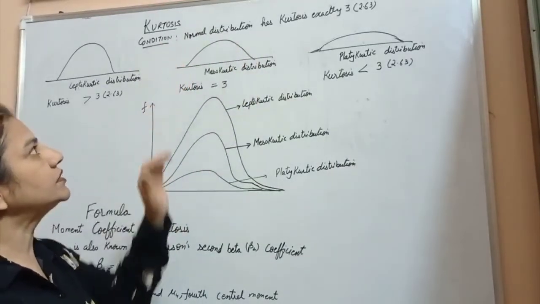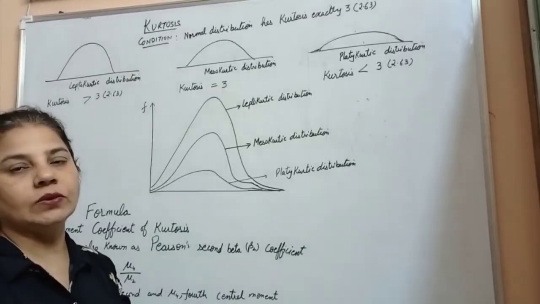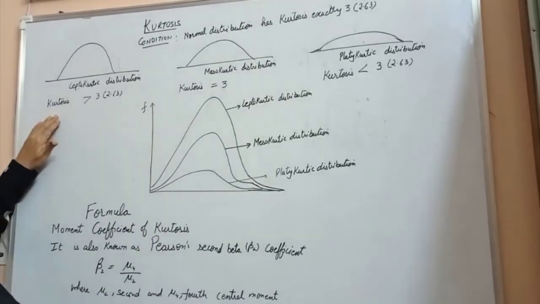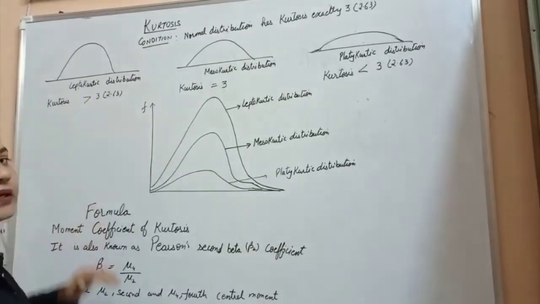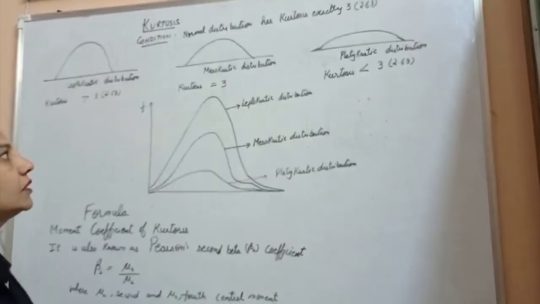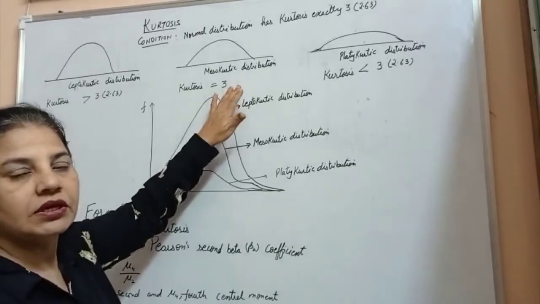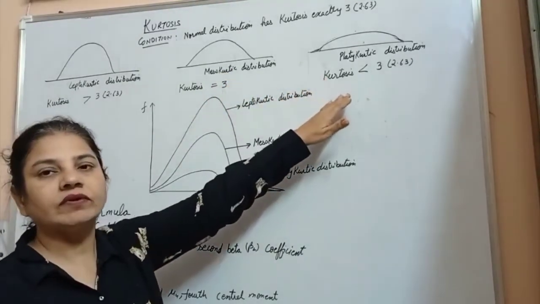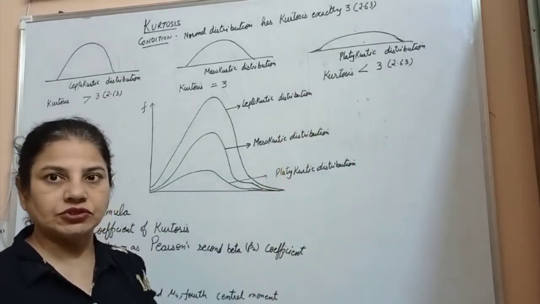Condition: a normal distribution has kurtosis exactly equal to 3. The one which has a kurtosis value greater than 3 is said to be a leptokurtic distribution. The one which has a kurtosis value equal to 3 is a mesokurtic distribution. And the one where the value of kurtosis is less than 3 is a platykurtic distribution.